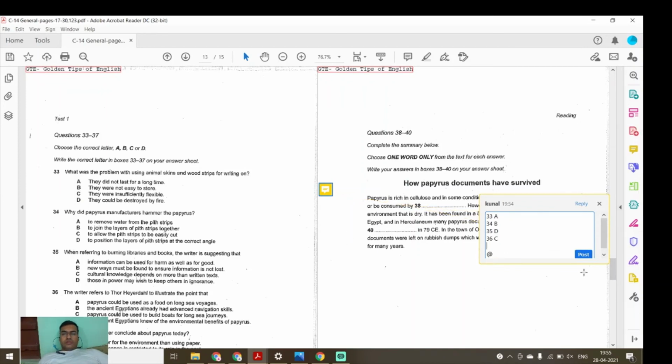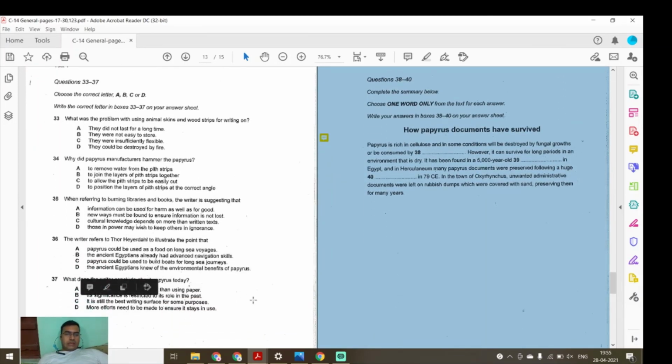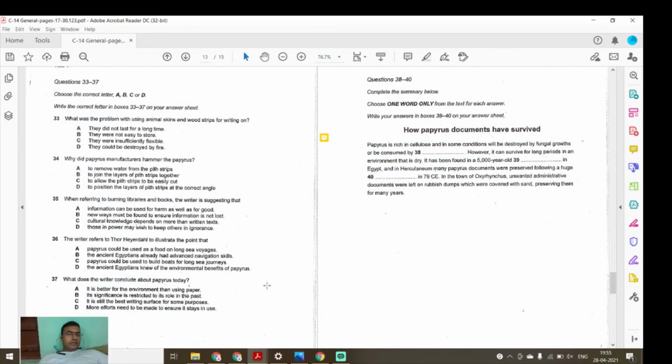Now we will go to question number 37. What does the writer conclude about papyrus today? It is better for the environment than using paper. Its significance is related to its role in the past. It is still the best writing surface. More efforts need to be made to ensure its continued use. I think the answer will be B, as it's restricted to how it was used earlier, right? So the answer will be B.